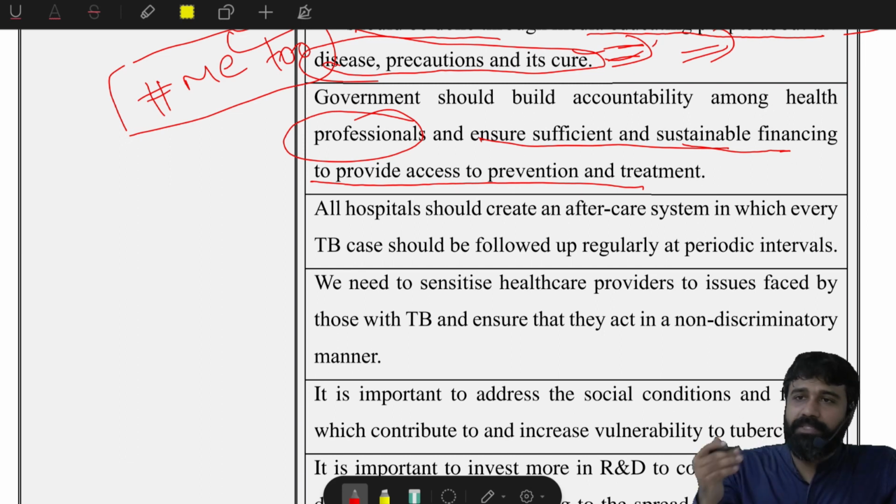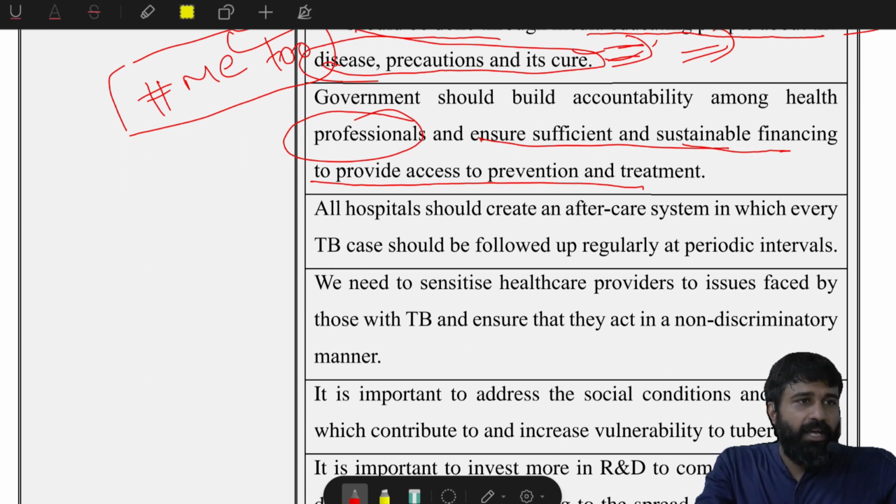Suppose government has been giving a lot of funds to address this kind of TB menace in our country, and health professionals might say that we have visited a number of houses in this village. Like auxiliary nursing midwives and these primary healthcare professionals, they will visit various households in the village and check whether there are any TB issues in any household.